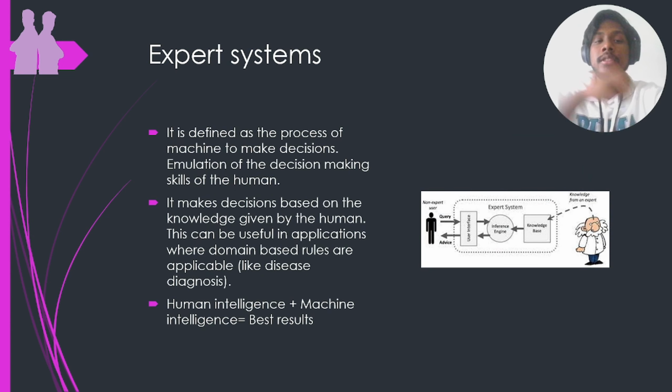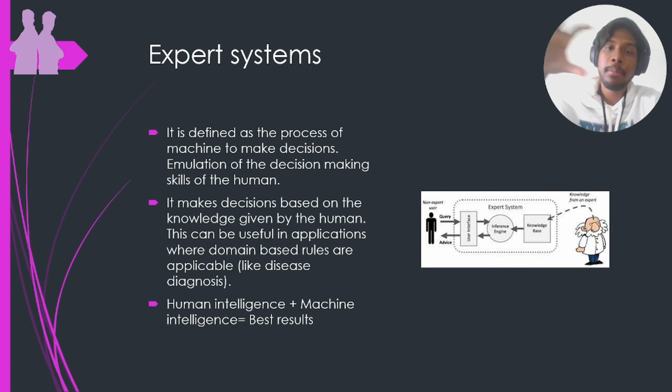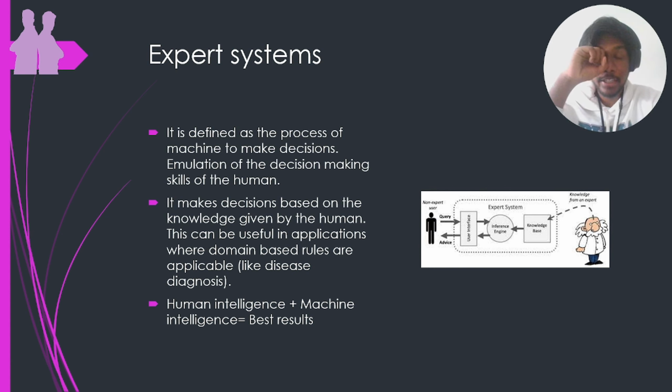Then we have expert systems. This is a place where both AI and humans come together. It is a combination of AI based rules and human based rules to do some decision making. We saw AI based learning where the algorithms try to map the relationship between the input and the output. Let's take medical diagnosis itself. We have the blood test of around 100 patients and we have the outputs of whether they have some disease or not. Based on these inputs and outputs, the AI algorithm will try to understand the relationship between input and output. So this is how the machine learns from the data.